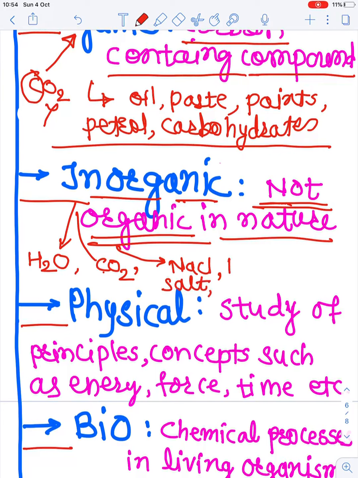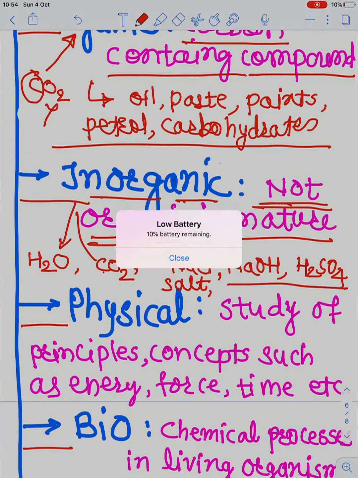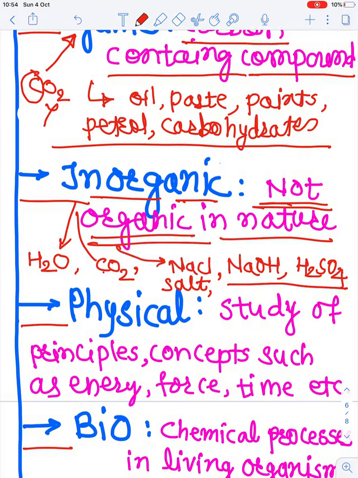Or you may know the substances NaOH or H2SO4, all these substances are inorganic in nature. Therefore inorganic chemistry is the study of those substances which are not organic in nature.